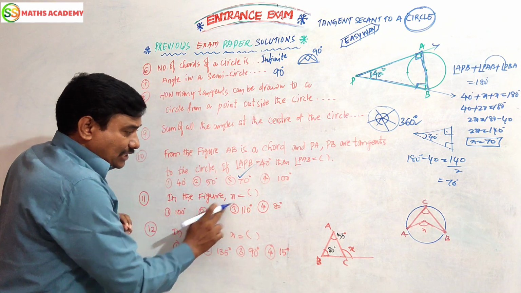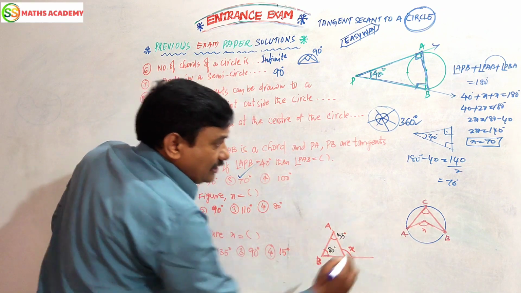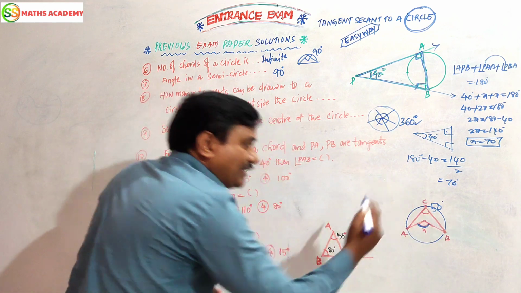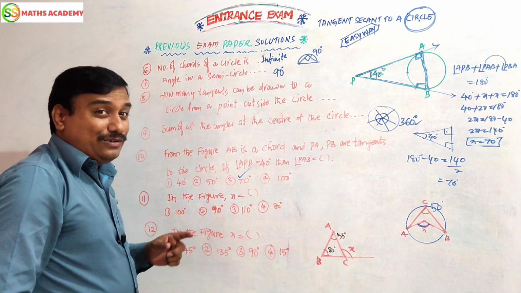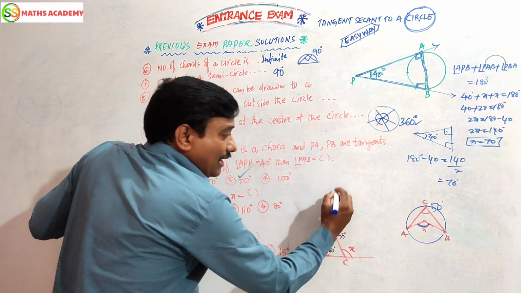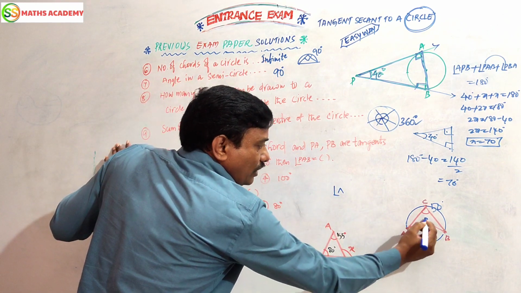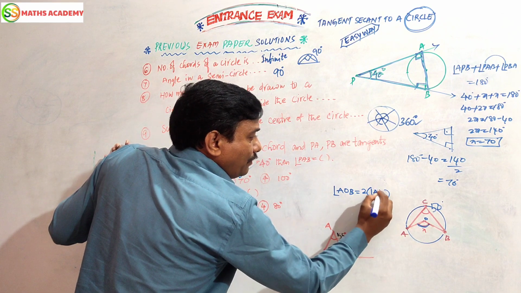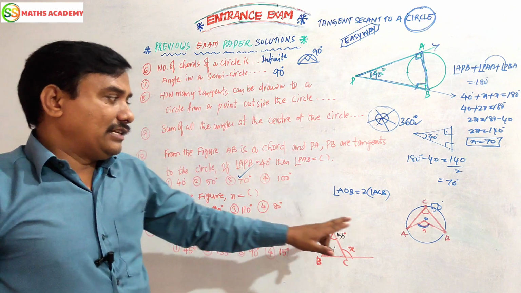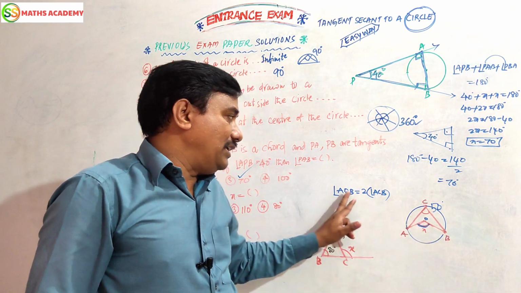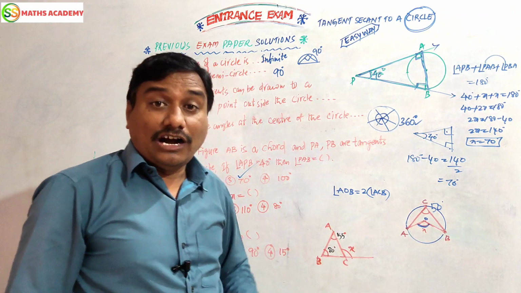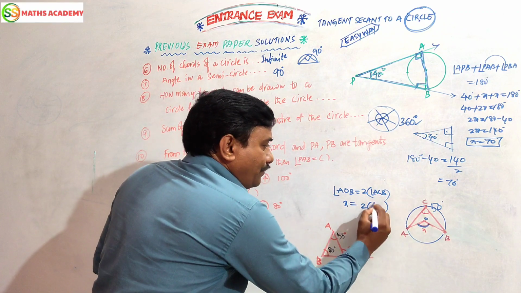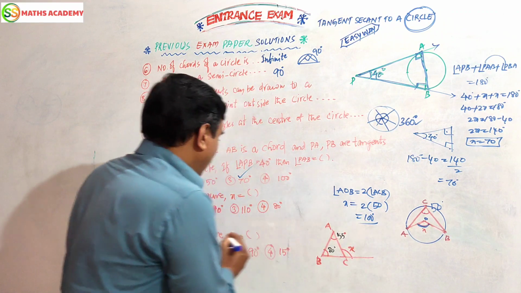Next, children. In the figure, what is the value of x? In this figure, this is given as 50. I told you in that concept, for example, the center angle AOB is always twice ACB. This is a very important point. The angle at the center AOB is always twice ACB. Always twice. This x is what is asked, and ACB is given as 50. 2 into 50 is 100.